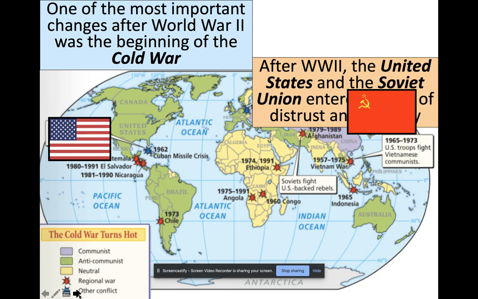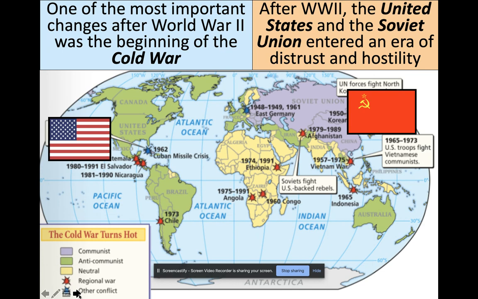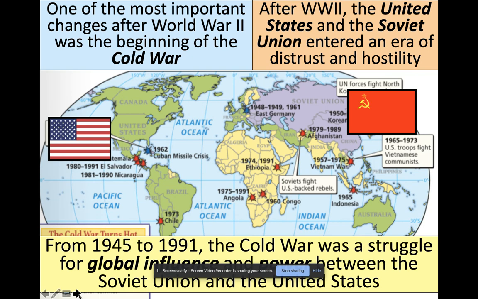So, the Cold War, let's give you a definition. The United States and the Soviet Union do not trust each other at the end of World War II, and it becomes a struggle for global influence. Basically, think of the Cold War, as I've already said, it's like a gang war. The United States has its side, the capitalism side. The Soviet Union has its communism side, and each side wants to spread its way of life to the other side. So the communists want communism to spread. The United States wants capitalism and democracy to spread.